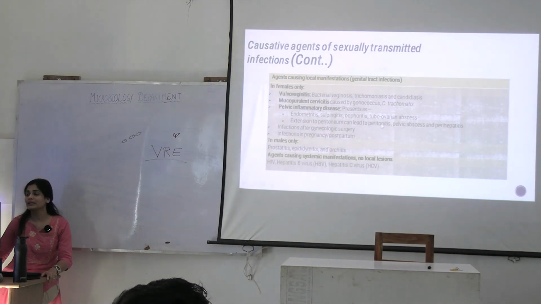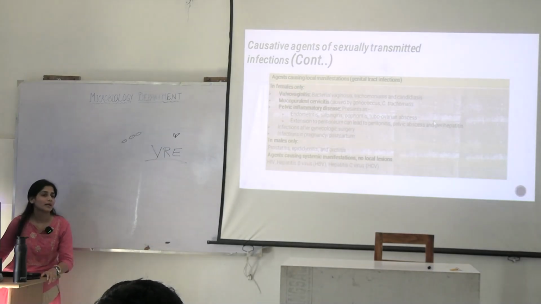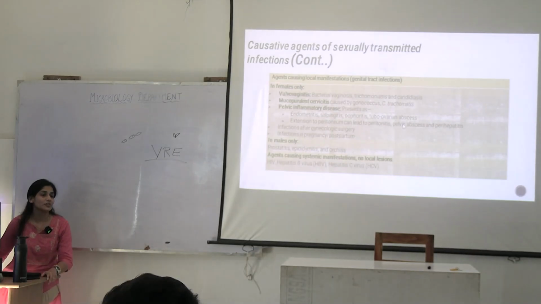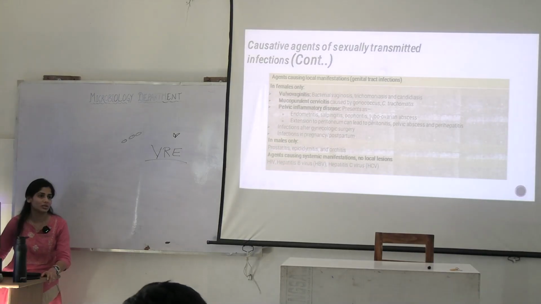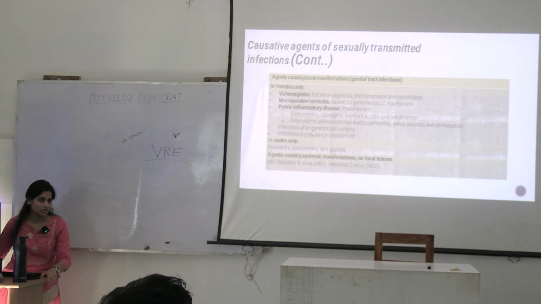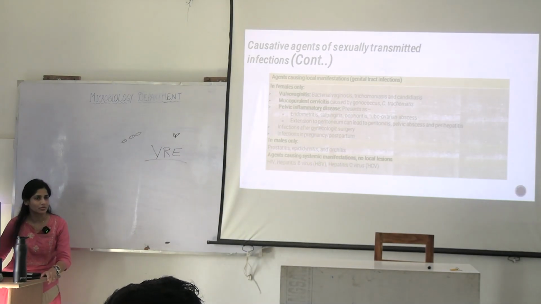Extension to the peritoneum can lead to peritonitis, pelvic abscesses and perihepatitis. So when you see this PID along with perihepatitis, what can you call this syndrome? It has a name. It is known by the name of Fitz-Hugh-Curtis syndrome. Okay, when you see PID with perihepatitis in the question, you have to tell Fitz-Hugh-Curtis syndrome. Then what could be the cause of PID again? Any gynecological intervention, okay, or in case of pregnancy or postpartum period after labor, okay.